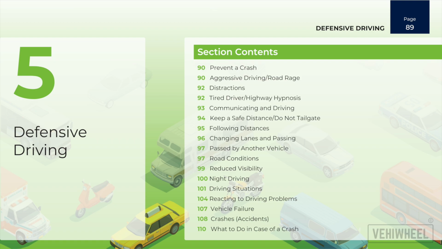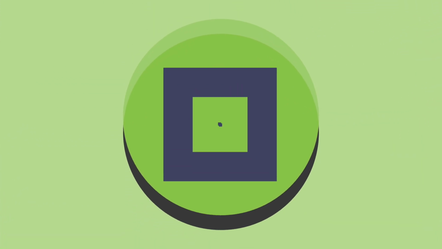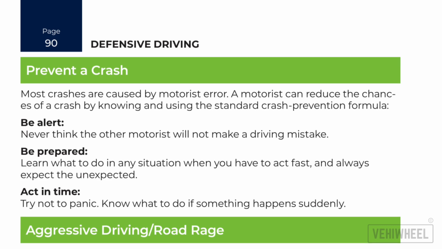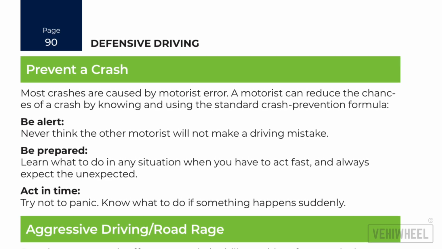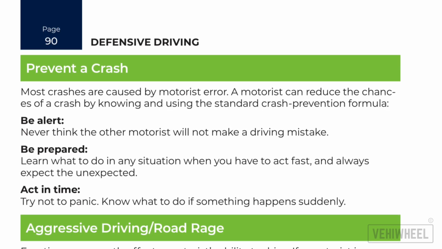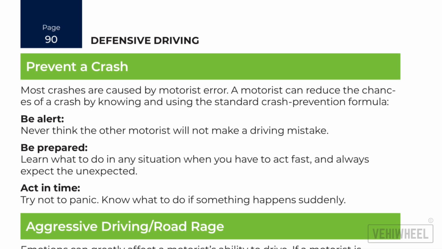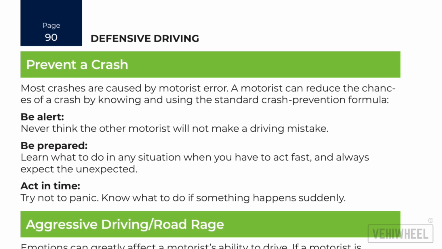Chapter 5. Defensive Driving. Section 1. Prevent a crash. Most crashes are caused by motorist error. A motorist can reduce the chances of a crash by knowing and using the standard crash prevention formula.